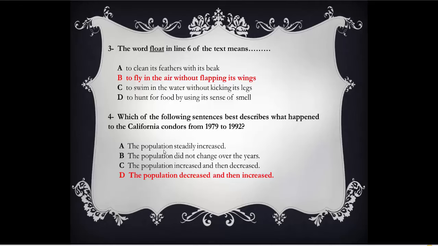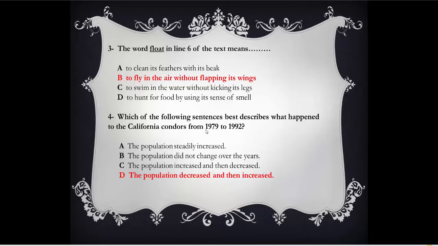So we're going to look for the answers in this last paragraph. Answer A. The population steadily increased. You know, increase, go up. B. The population did not change over the years, stayed the same. C. The population increased and then decreased. The number was big, then the number was small. D. The population decreased and then increased. As you see here, options C and D are opposites. So we're going to look in the text for the correct answer.